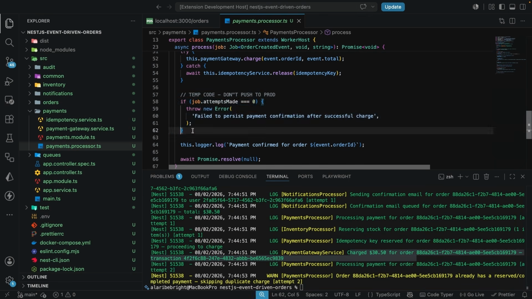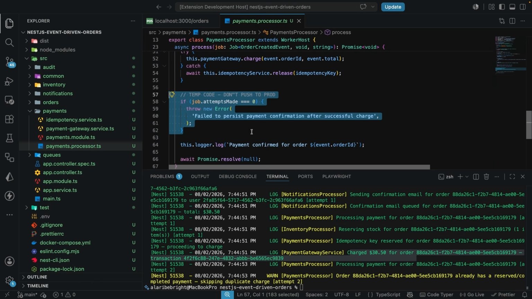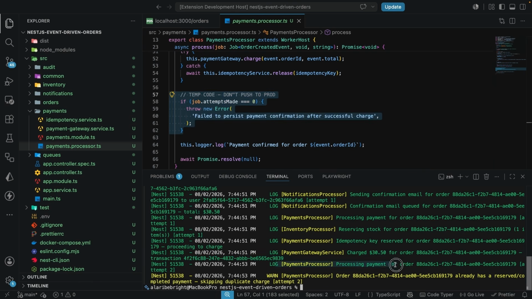After charging the user, we fail at the BullMQ level, and BullMQ is going to call this again, and the second time it calls, we see we are processing that same order here, but then you see we get a warning because this order already has a reserved completed payment, and you can see now we are skipping duplicate charge. This is excellent and this is wonderful.